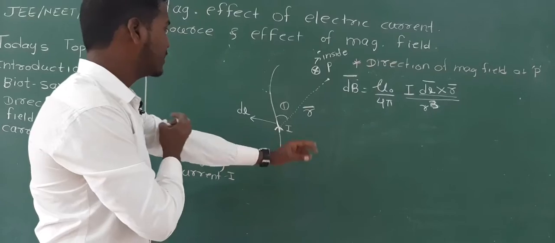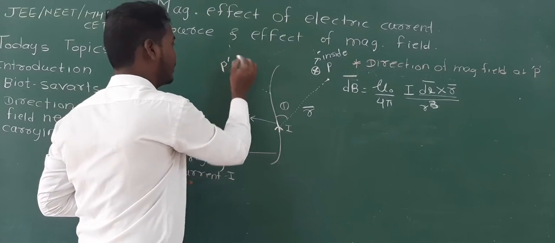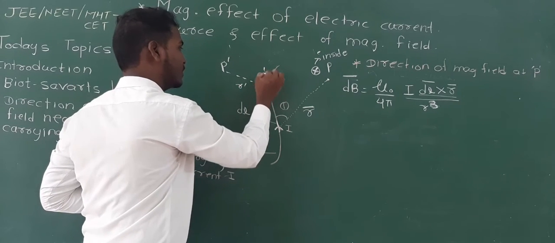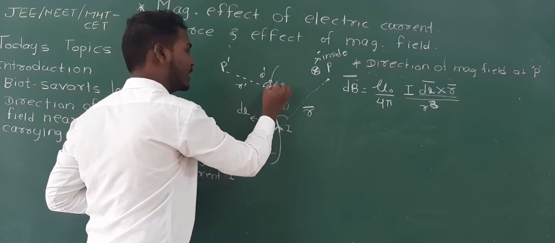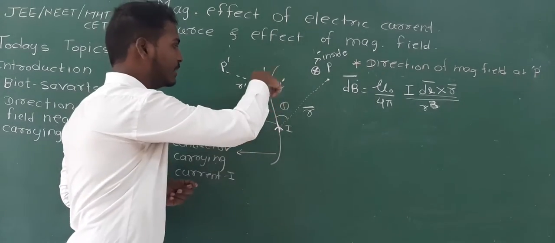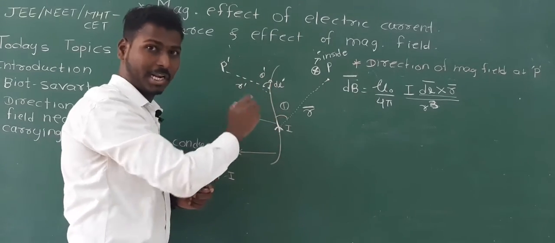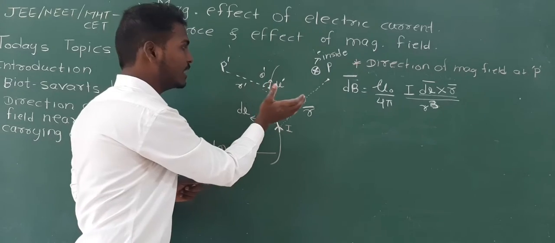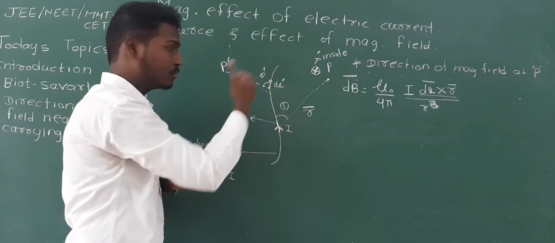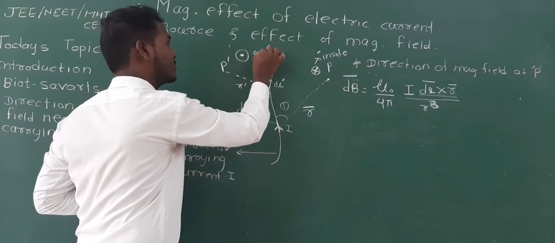Now see, let us take another example. So let's say point P is here, or a new point P dash. This is a position vector r dash, this is theta dash, this is the current element, only element dl dash. In such a case, see carefully, the element is in this direction, and the position vector is here. You have to curl from dl to r, not from r to dl. So dl to r. So the thumb is coming outside. Whenever it is coming outside, you have to show this symbol, only a dot, for the outside direction.